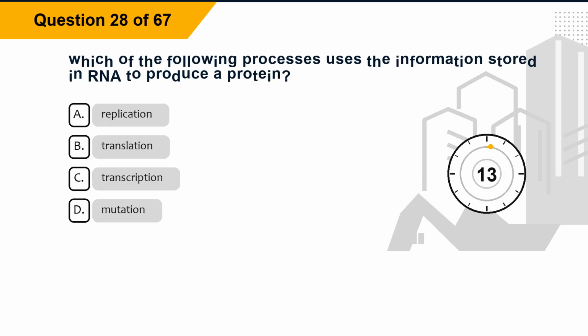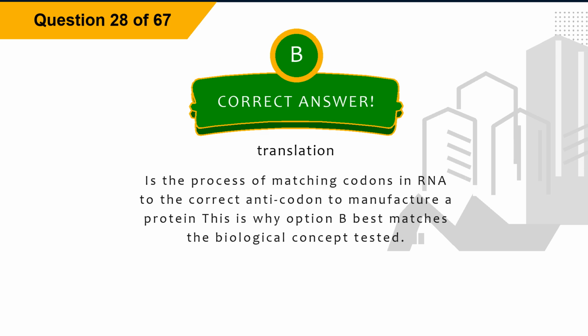Question 28. Which of the following processes uses the information stored in RNA to produce a protein? Option A, replication. Option B, translation. Option C, transcription. Option D, mutation. The correct answer is option B, translation. Explanation. Translation is the process of matching codons in RNA to the correct anticodon to manufacture a protein. This is why option B best matches the biological concept tested.